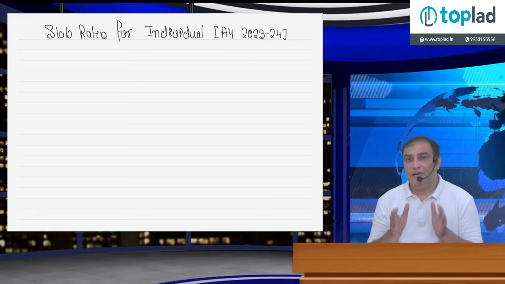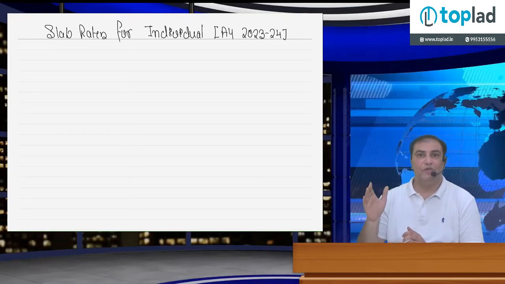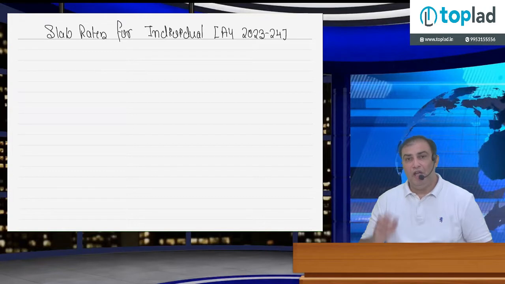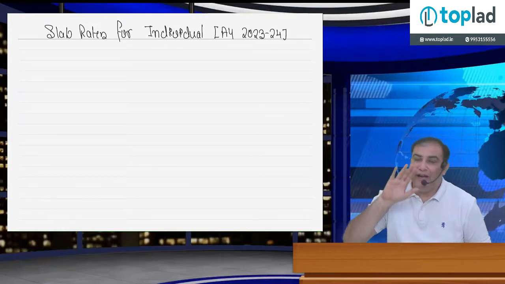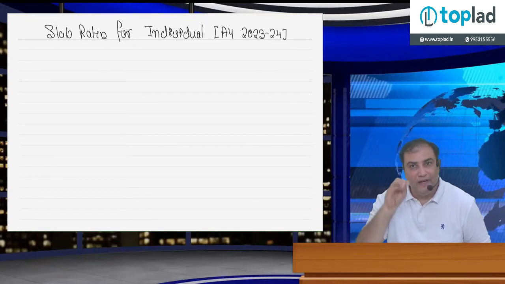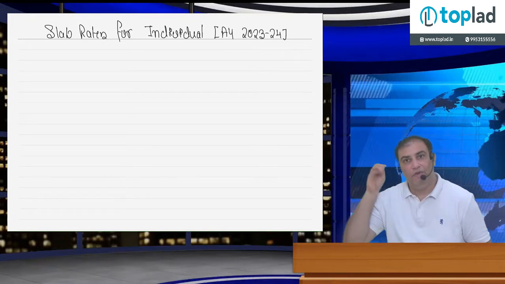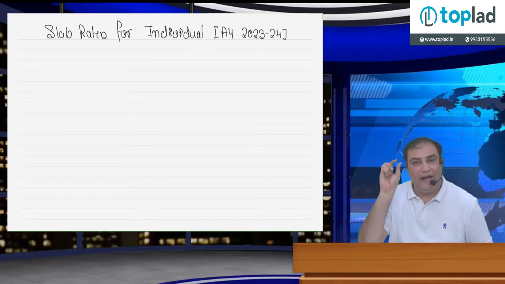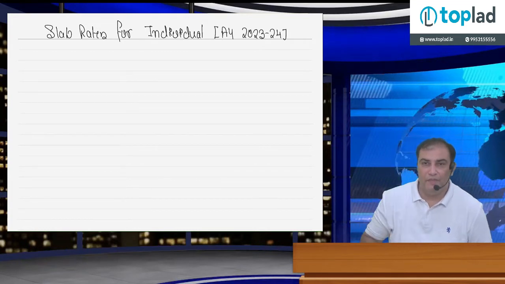But in today's class, we are not going to discuss special tax rate. I will record a separate lecture for special tax rate, but in today's class, our topic is slab rate. If you win 1 crore from KBC, it is casual income, flat 30%. Whether you win 1 lakh, 10 lakh, 50 lakh, 1 crore, 5 crore, 10 crore, tax rate is flat 30%, irrespective of the quantum of the income.